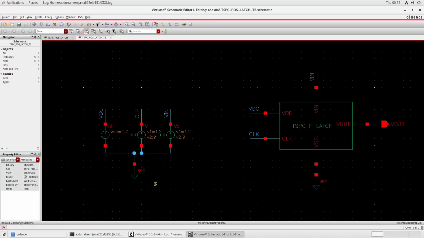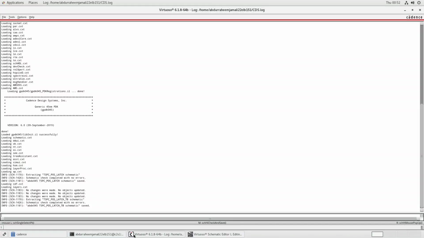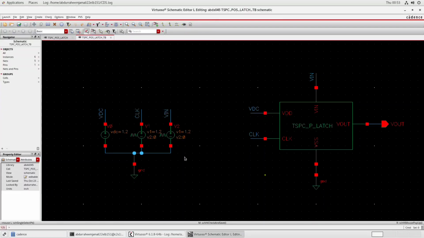Now we will see the correctness of the test bench. So for that, we will click on check and save, and we will refer to the log file, which is the C icon here. After clicking it, we can see schematic check completed with no errors, and I can see ABDX045 TSPC POS latch test bench schematic is saved. So I have no errors, and our schematic for the test bench is already saved. So we will move further